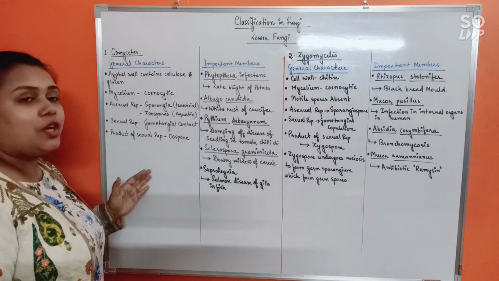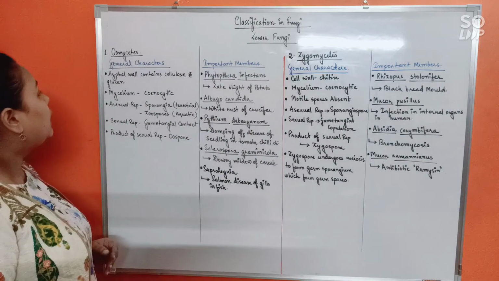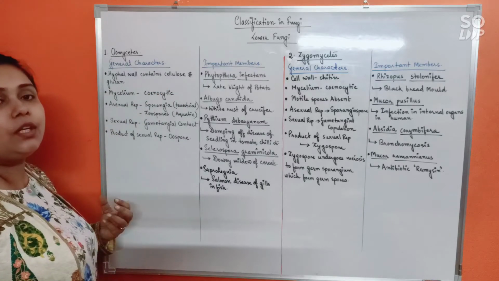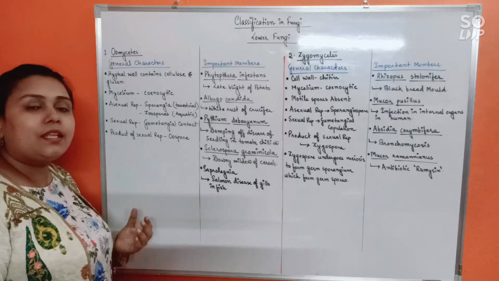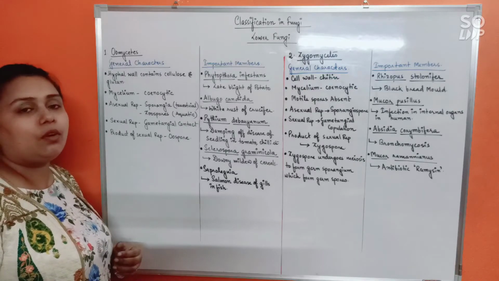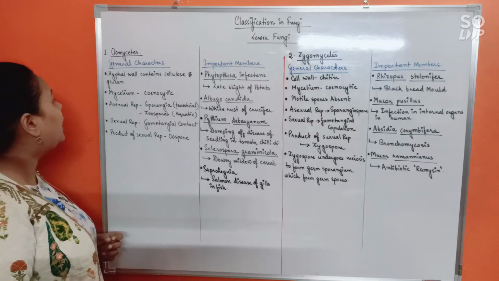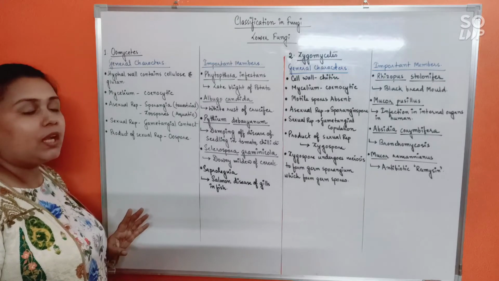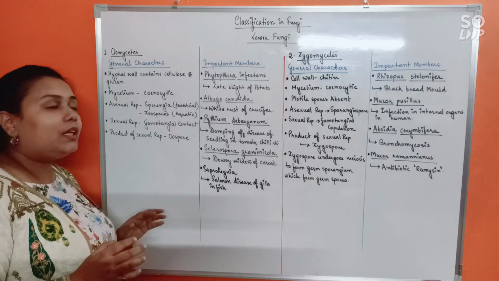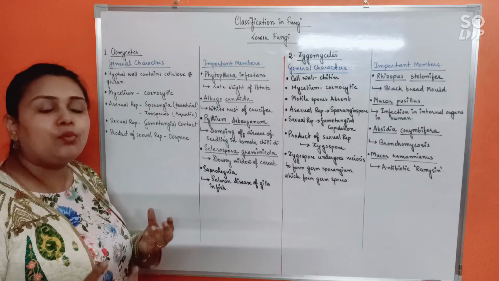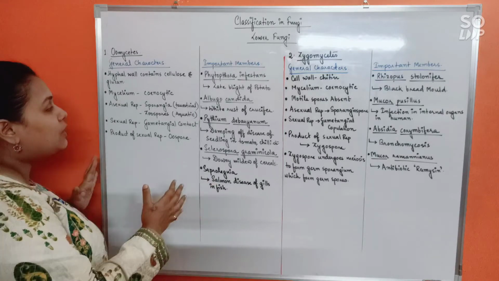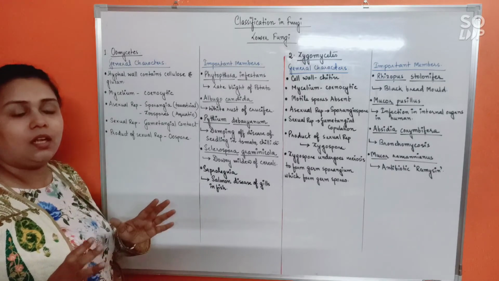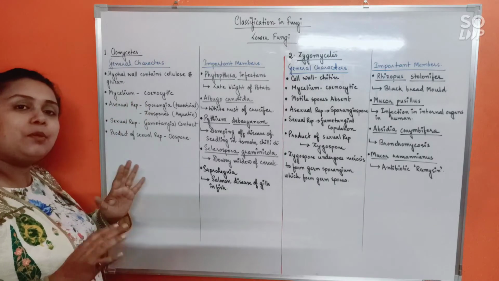So for Oomycetes, the general characteristics are as follows. The hyphal cell wall is made up of cellulose and glucan, because they are the lowermost fungi. They don't have a chitinous cell wall. Mycelium is coenocytic, meaning aseptate plus multinucleate. Under classification, I'll be discussing those terms which we have already discussed previously. It's just that now you need to remember which terminology belongs to which class. The meaning has already been discussed.